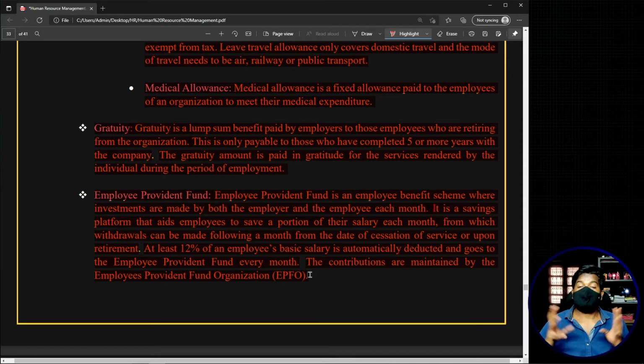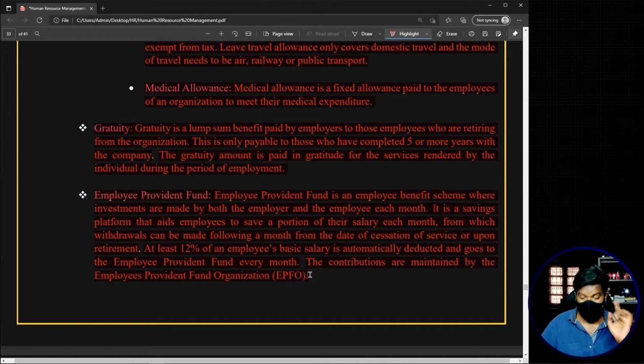So for now, just try to understand that we are talking only about one of the components that we can see in the salary structure, or in the compensation plan of an organization. And this particular provident fund is basically an employee benefit scheme or a saving scheme, where equal amounts of contributions are made from both the employee side and the employer side. So we have to limit our thoughts here, telling that we are only looking at one of the components in this particular subject of human resource management, in this unit of compensation management. That much basic idea is enough. When we go to the labor laws part, we will be having a clearly defined explanation for this entire concept of provident fund.